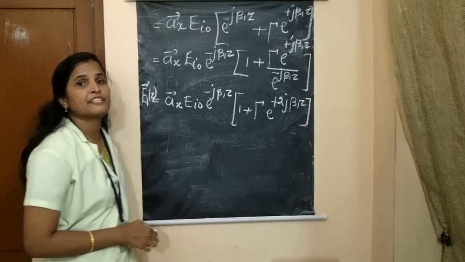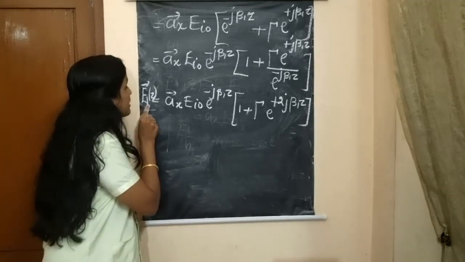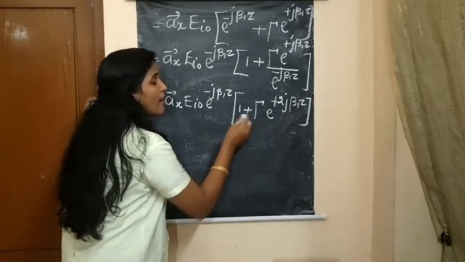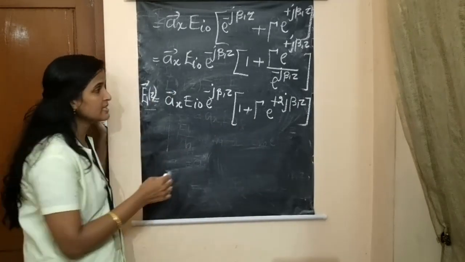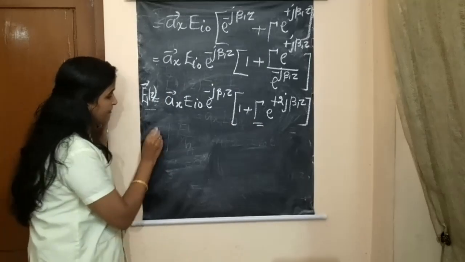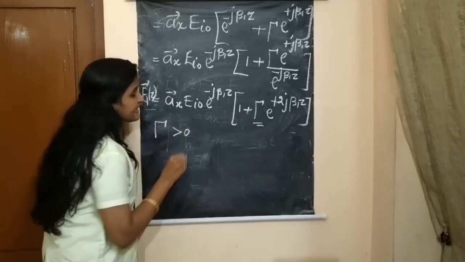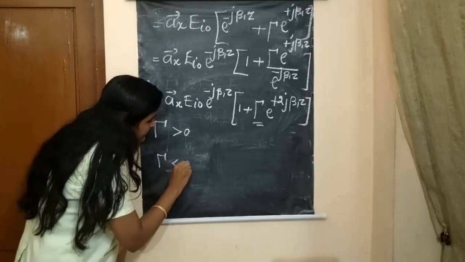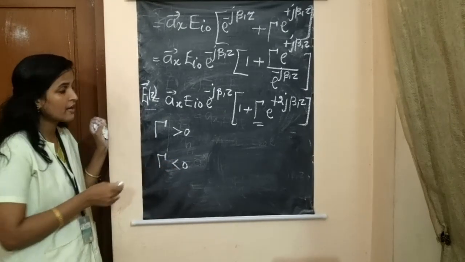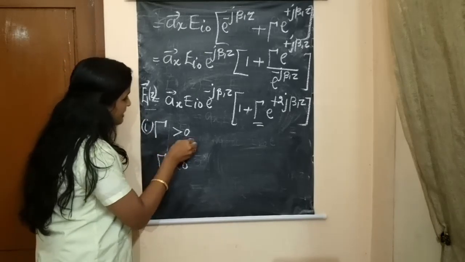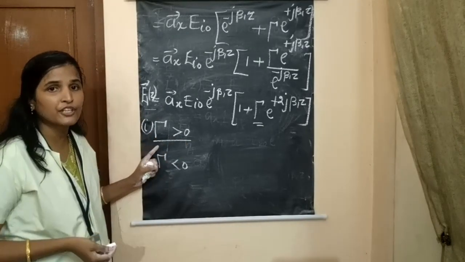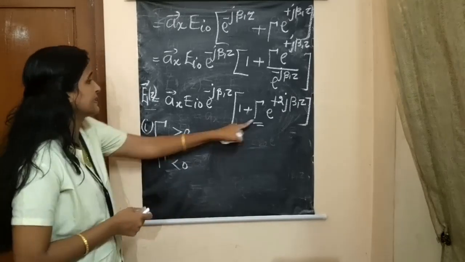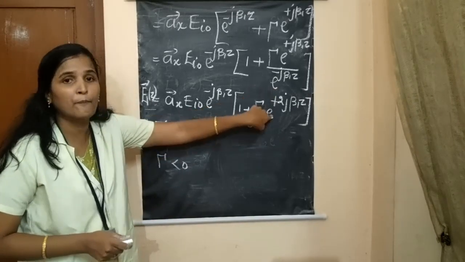Before that, if we plot this equation E1 of Z for various values, we have two broad cases: the reflection coefficient greater than 0, and the reflection coefficient less than 0. First analyze case number 1, that is if the reflection coefficient is greater than 0, that is positive values.